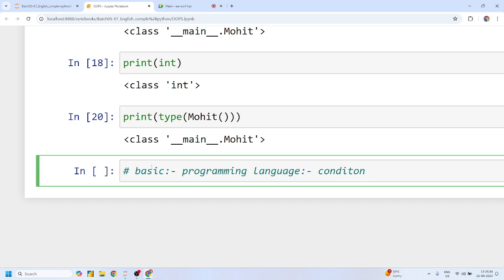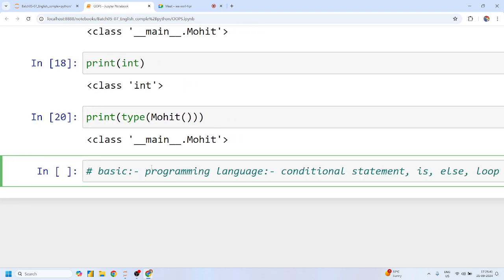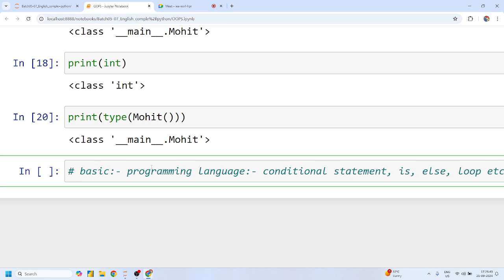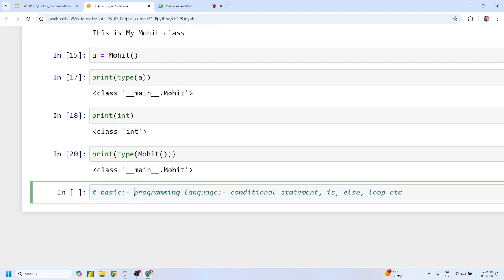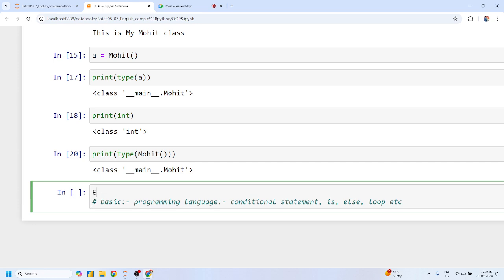Some examples: if else, loop concepts, and so on. If we use basic programming with conditional statements, we have to write multiple if else scenarios and multiple loops. That's why developers came up with another programming, which is called functional programming.